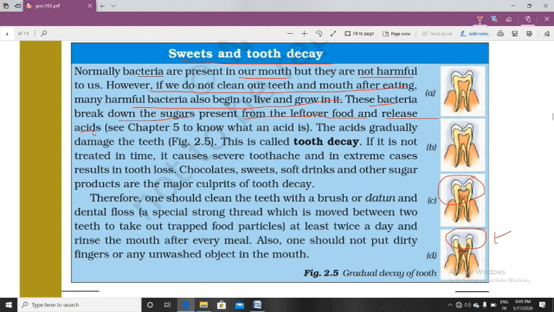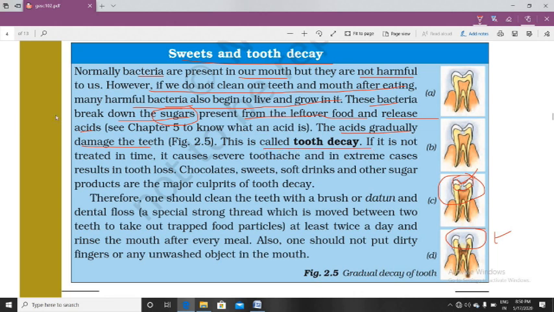And where do these acids come from? These acids come from the leftover food particles that are being digested by these harmful bacteria. They convert the sugar into some acid form. They release acid and this acid gradually damages the teeth. They break the enamel of our tooth and this is called tooth decay.